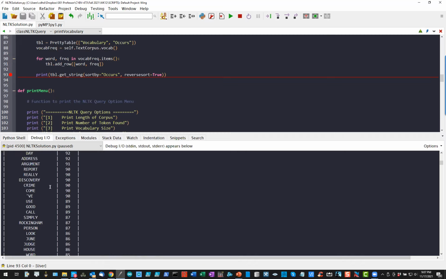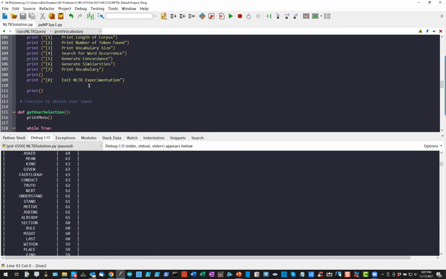So, there's crime, it occurred 90 times. Now remember, this wasn't the entire corpus. This wasn't the entire trial transcript. I selected 4 days of the trial because it was a 30-day trial or something, so it's only a few days. Murder occurred 68 times, credibility 66 times. So you kind of get the idea. So that was the assignment.